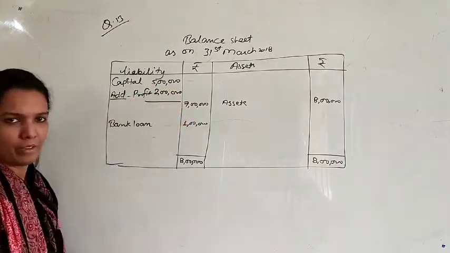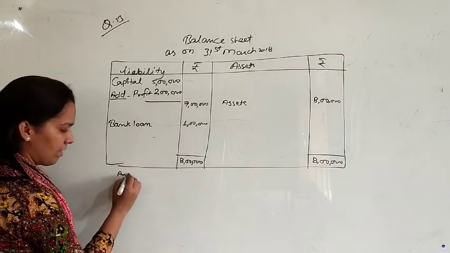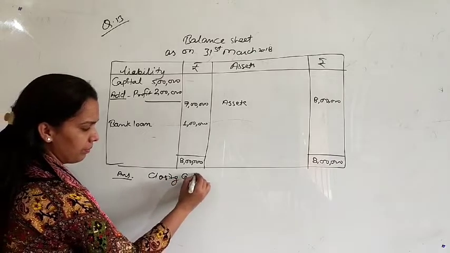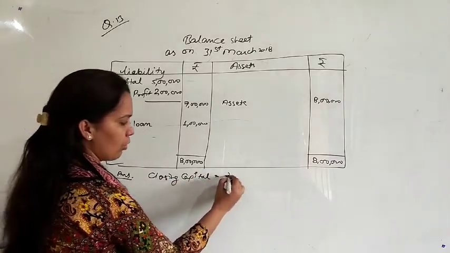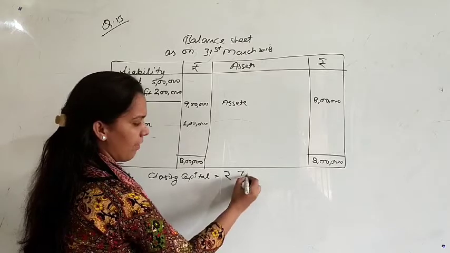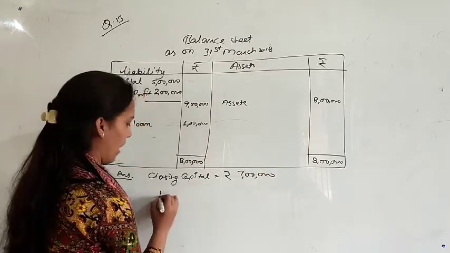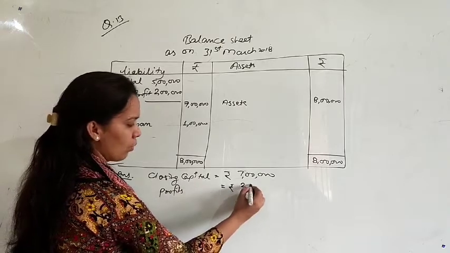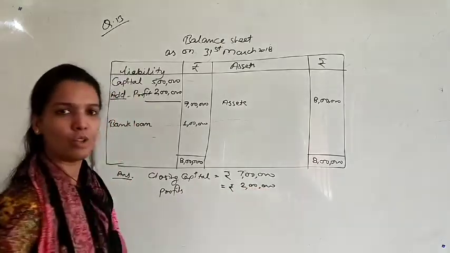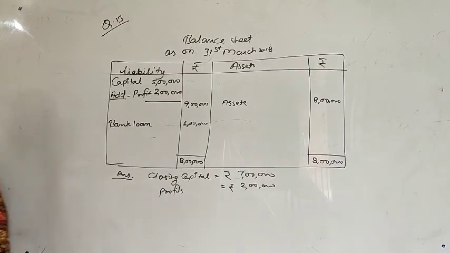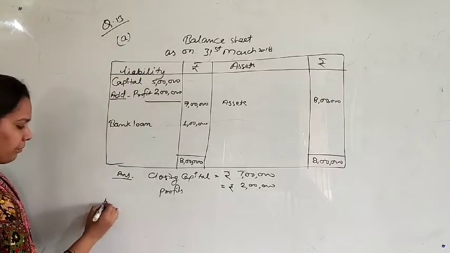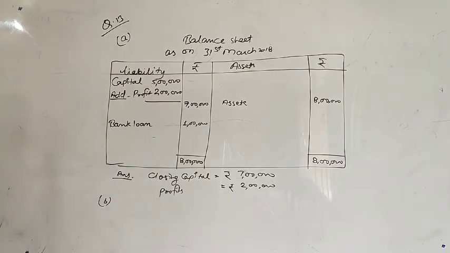Like this you can easily find it. As a summary, we can write here: closing capital equals rupees 7 lakh and profits equal rupees 2 lakh. These are your closing capital and profits. So this was question number 13A. Now see question number 13B. What is there in point B?